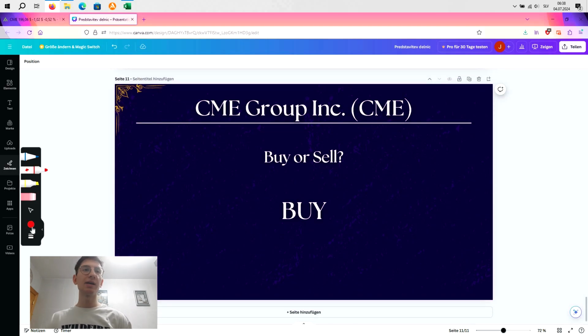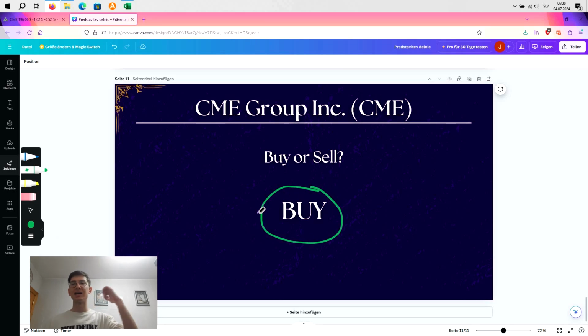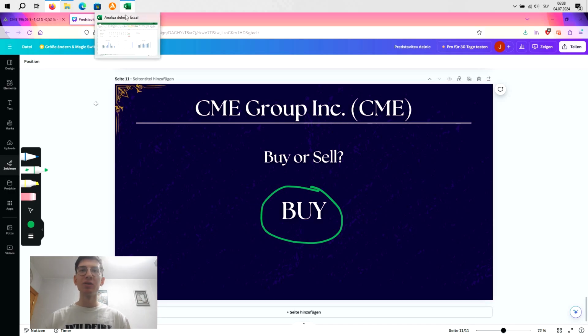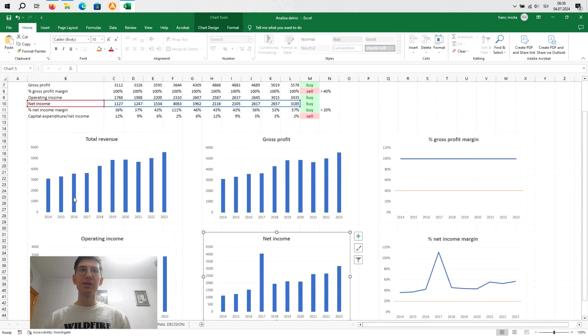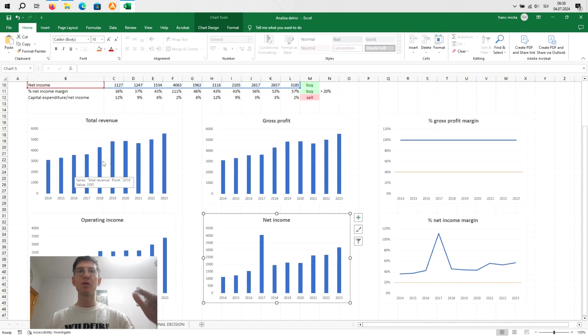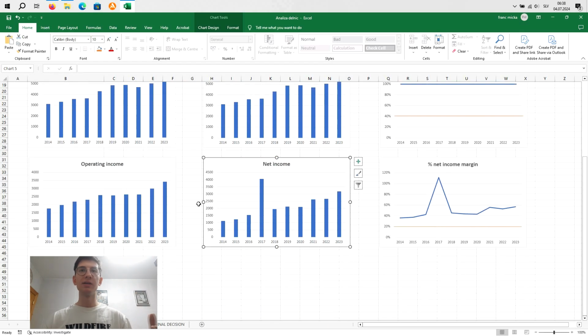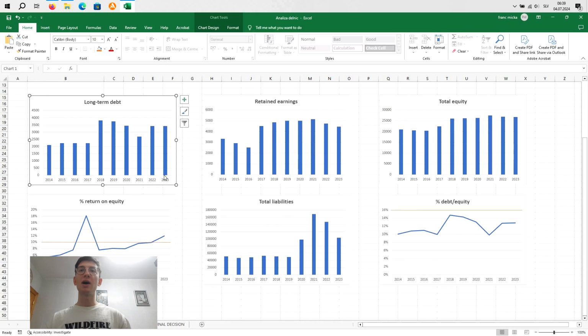Now, should you buy or sell this stock? In my opinion, bro, even though the stock is overpriced and a bit too expensive, I think that you should at least put it on your watch list, bro, because the financials are absolutely amazing. Look, here I can show you my a bit more detailed analysis, and here you can see everything is growing. Total revenue is growing, operating income is growing, net income is growing, everything is growing, bro. I absolutely love this. They are reinvesting more and more money back. You can see right now here, bro.